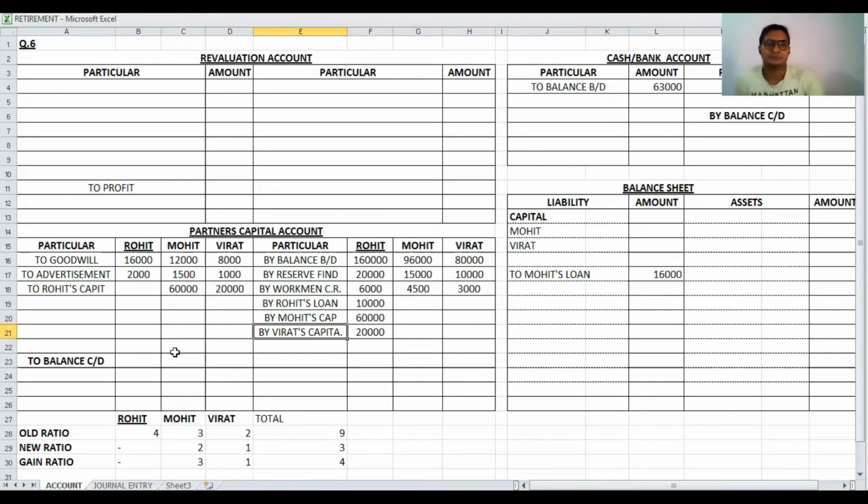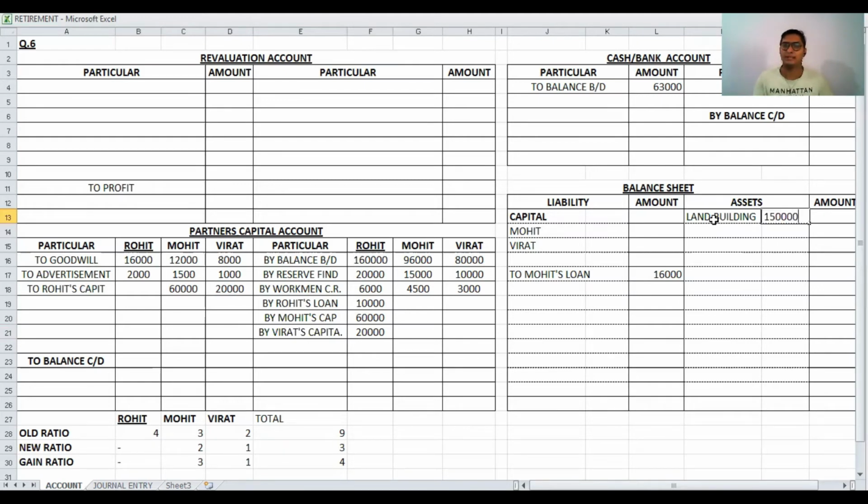Then in step number 3, for the remaining balances we have to pass two separate entries. First of all, the value of land and building is 1,80,000. On the asset side, first we write land and building.